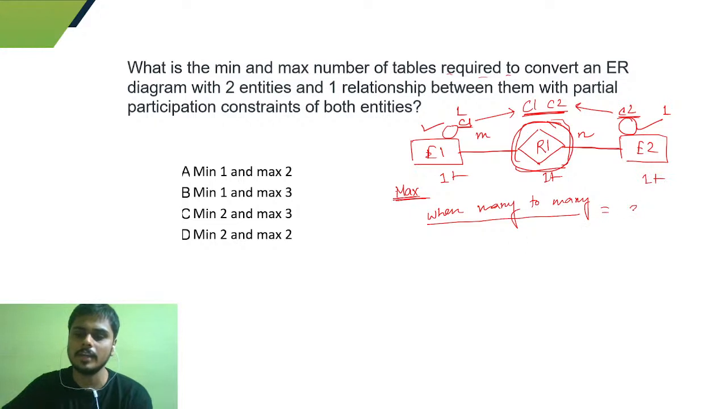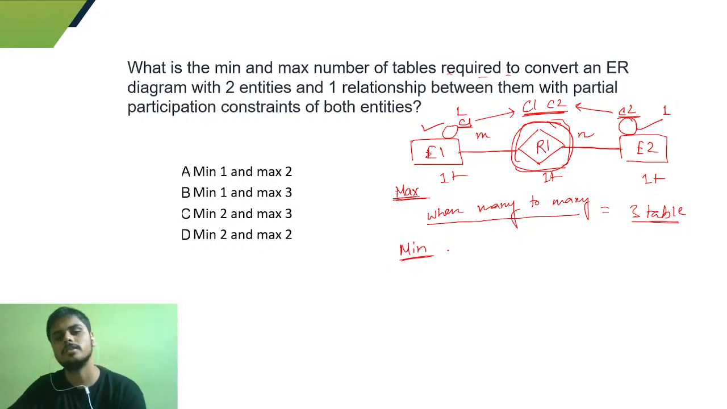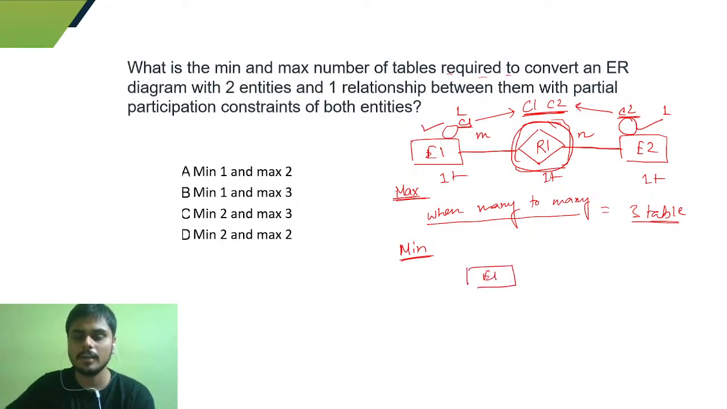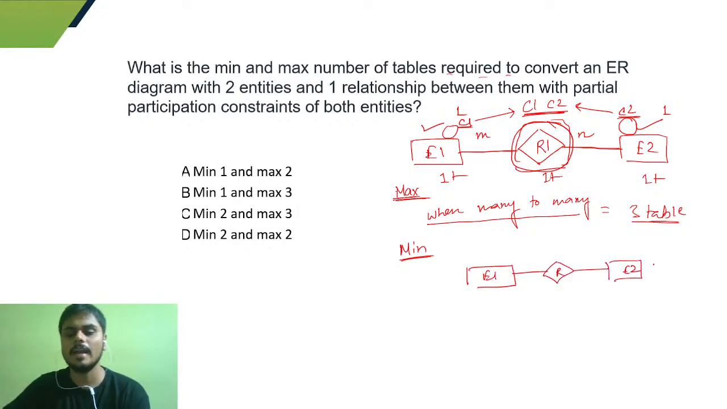So in total we can get 3 tables at maximum. Okay, and the least, or the minimum, is a little bit tricky here. Why? When can we actually get the minimum number of tables? Let's say we have an E1 here, a relation over here, and an entity over here. We get the minimum number of tables when we have a one-to-one relation.